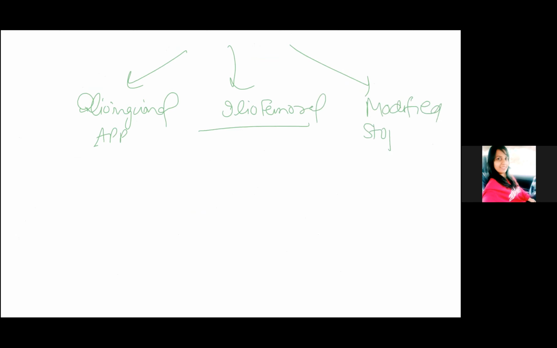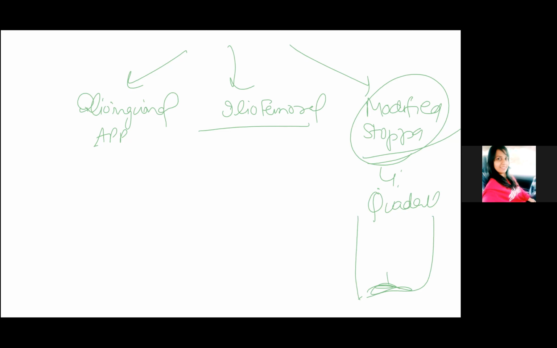Now, modified Stoppa is for the quadrilateral plate. So you have to take that. If this is a person, this is a pubic symphysis, you will take the horizontal incision above the pubic symphysis. Now, in the modified Stoppa's approach, you have to take care that you don't damage the corona mortis artery. Why corona mortis? Because it is a junction of the two arteries, obturator artery and external iliac artery.